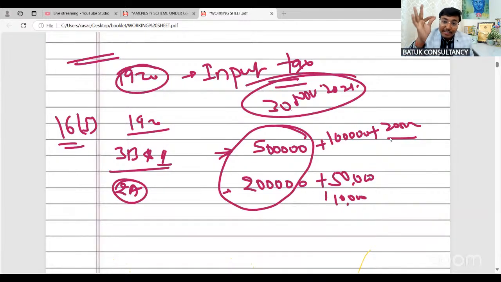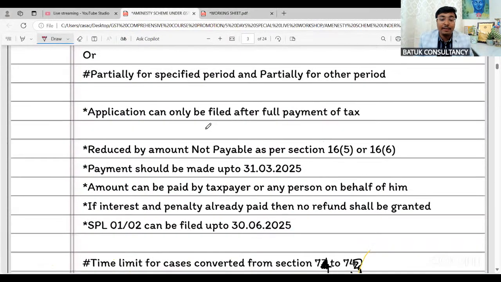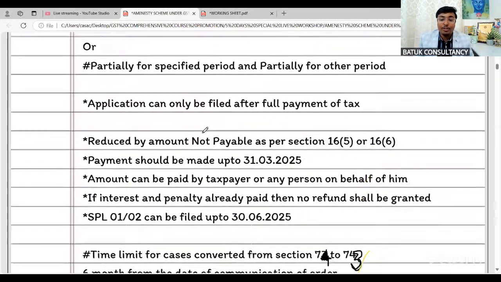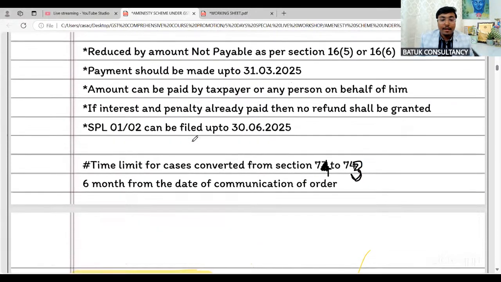So government has specifically mentioned that if your case is going to be covered under section 16 subsection 5, in that case you just need to make the payment of the other demand. This demand is not relevant now due to section 16 subsection 5. So this is a very specific thing for all of us. Payment should be made by 31st March 2025. Amount can be paid by the taxpayer or any person on behalf of him.